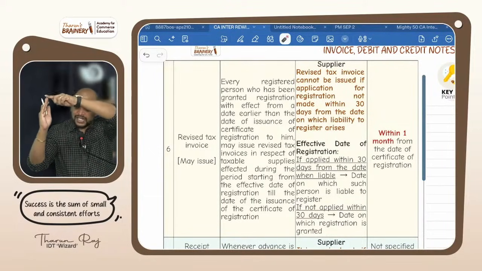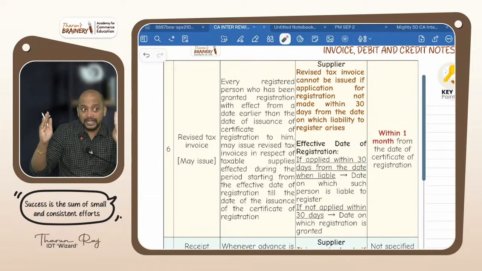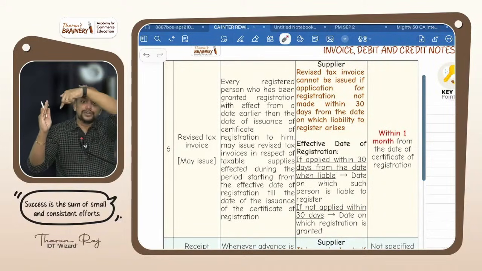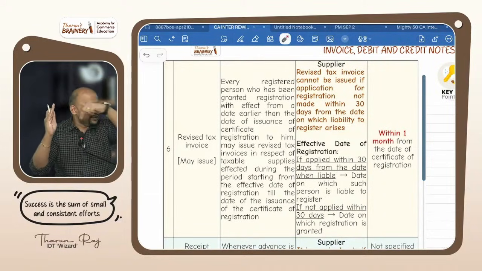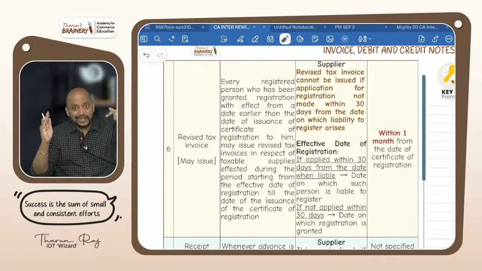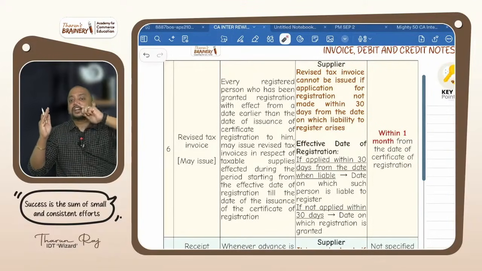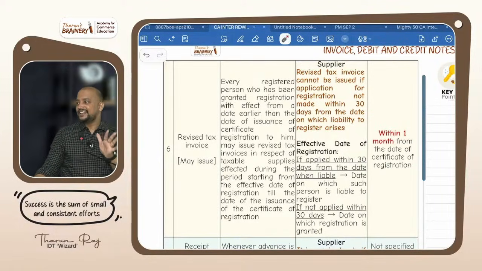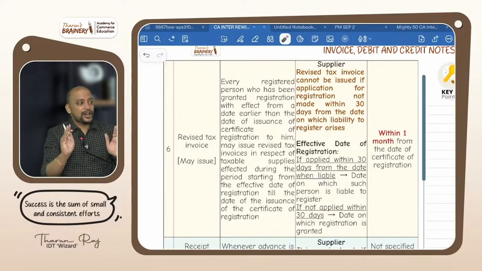After the registration certificate, within 1 month, you can issue the revised tax invoice to recover the GST during this period. You got it? During this period, whatever GST is there, to recover the GST, you can give a revised tax invoice. Again, revised tax invoice, shall or may? May. Because for them no problem, right? You have to pay tax.